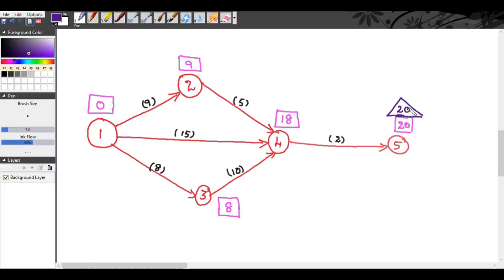So we start from 20, latest pass computation, we will start from the last event. So here it is 20. For event 4, it is 20 minus 2, 18.